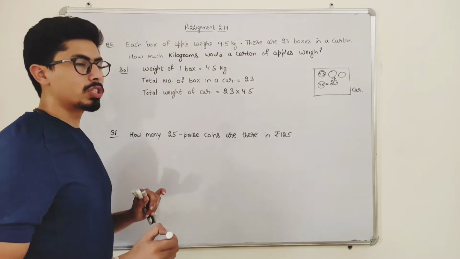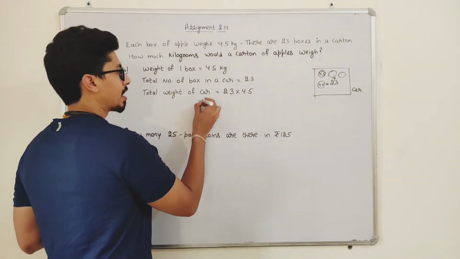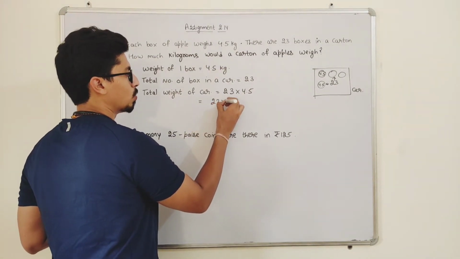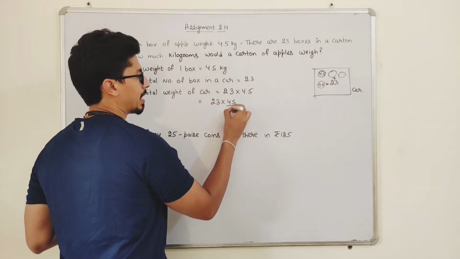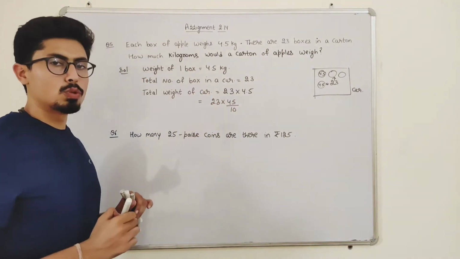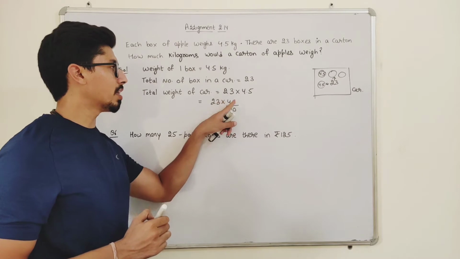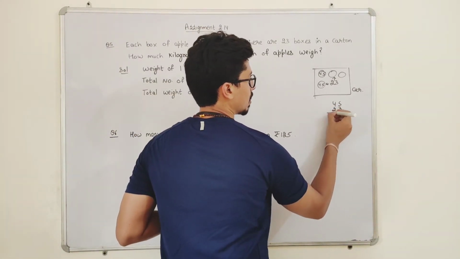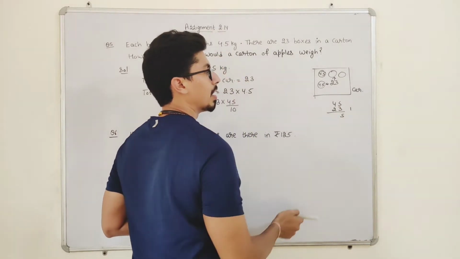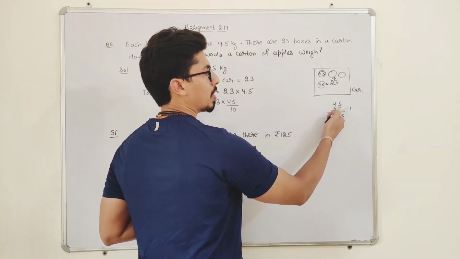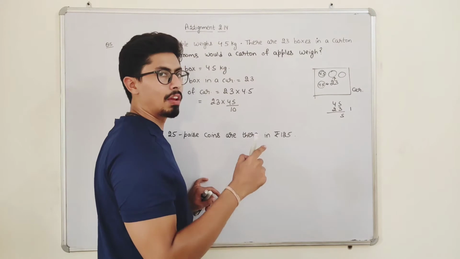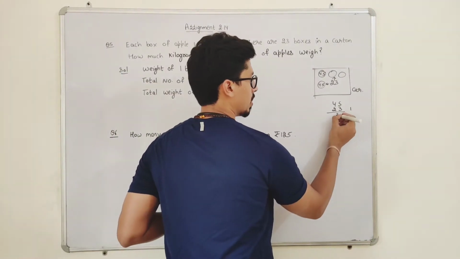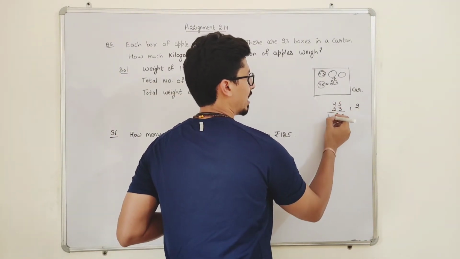To multiply them, students, we can write it as 23 into 45 by 10. Now do one thing, just multiply 45 and 23. 5 3s are 15, 1. 4 3s are 12, 12 and 1 is 13. Then 5 2s are 10, 4 2s are 8, 9, 10.